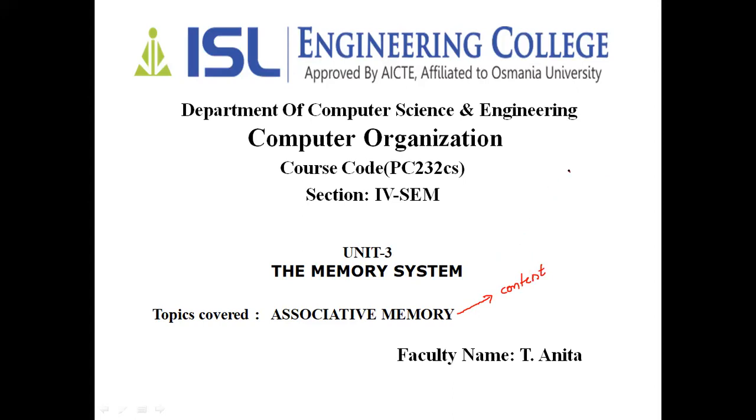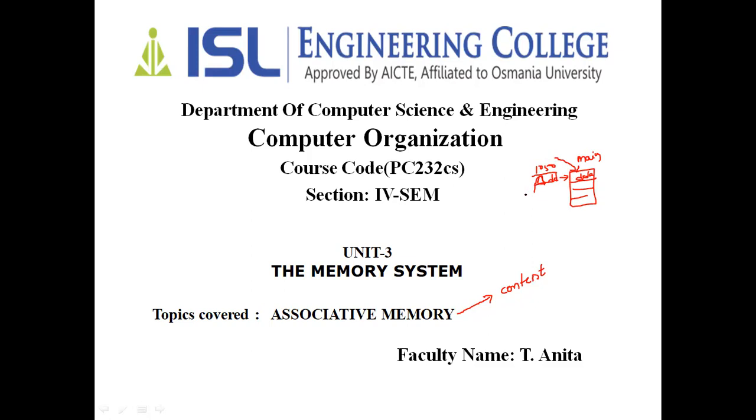Let me suppose this is the main memory, and I have filled some data over here. If I want to get this data, what do you require? You need to have the address of this particular memory location, right? If you have the address, say 1050, then only you can access the data which is there in that particular memory location, right?